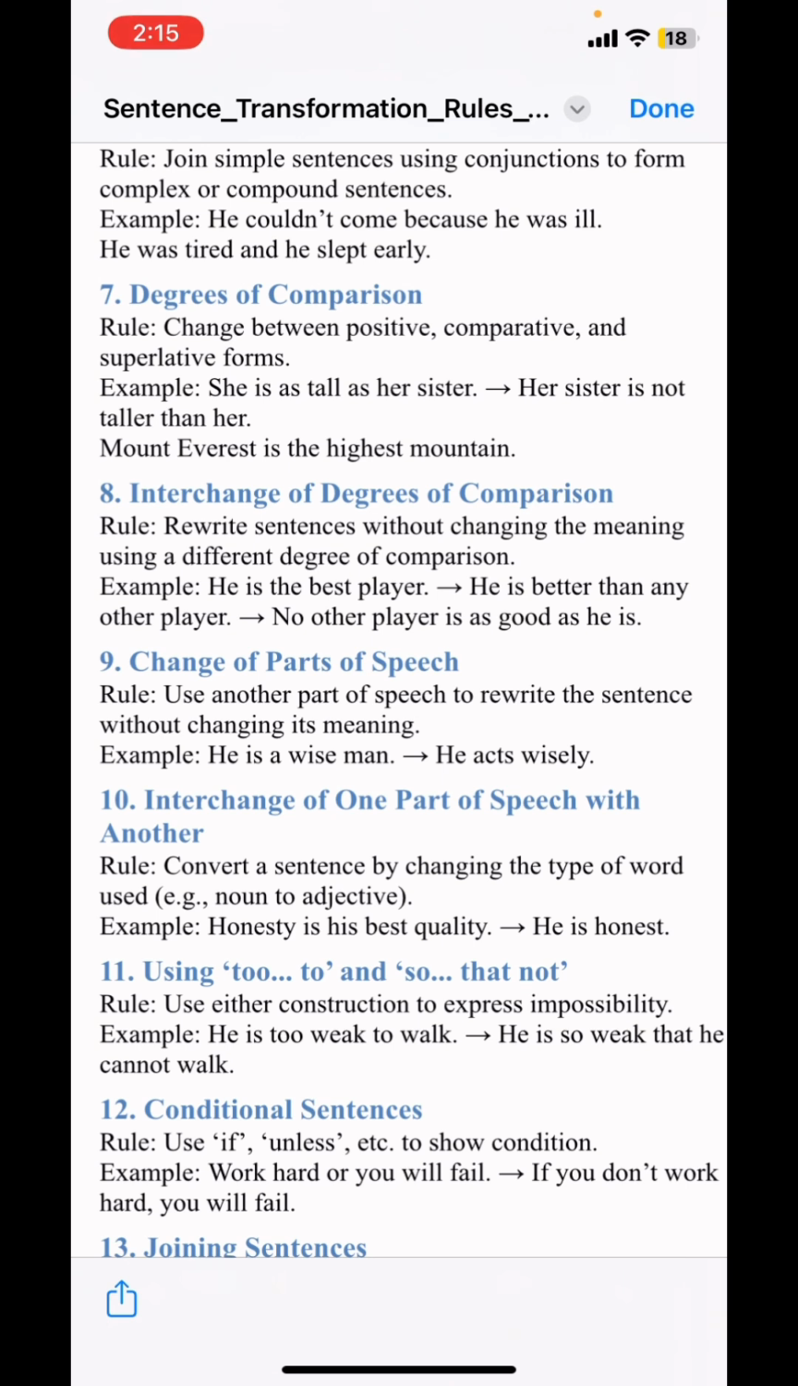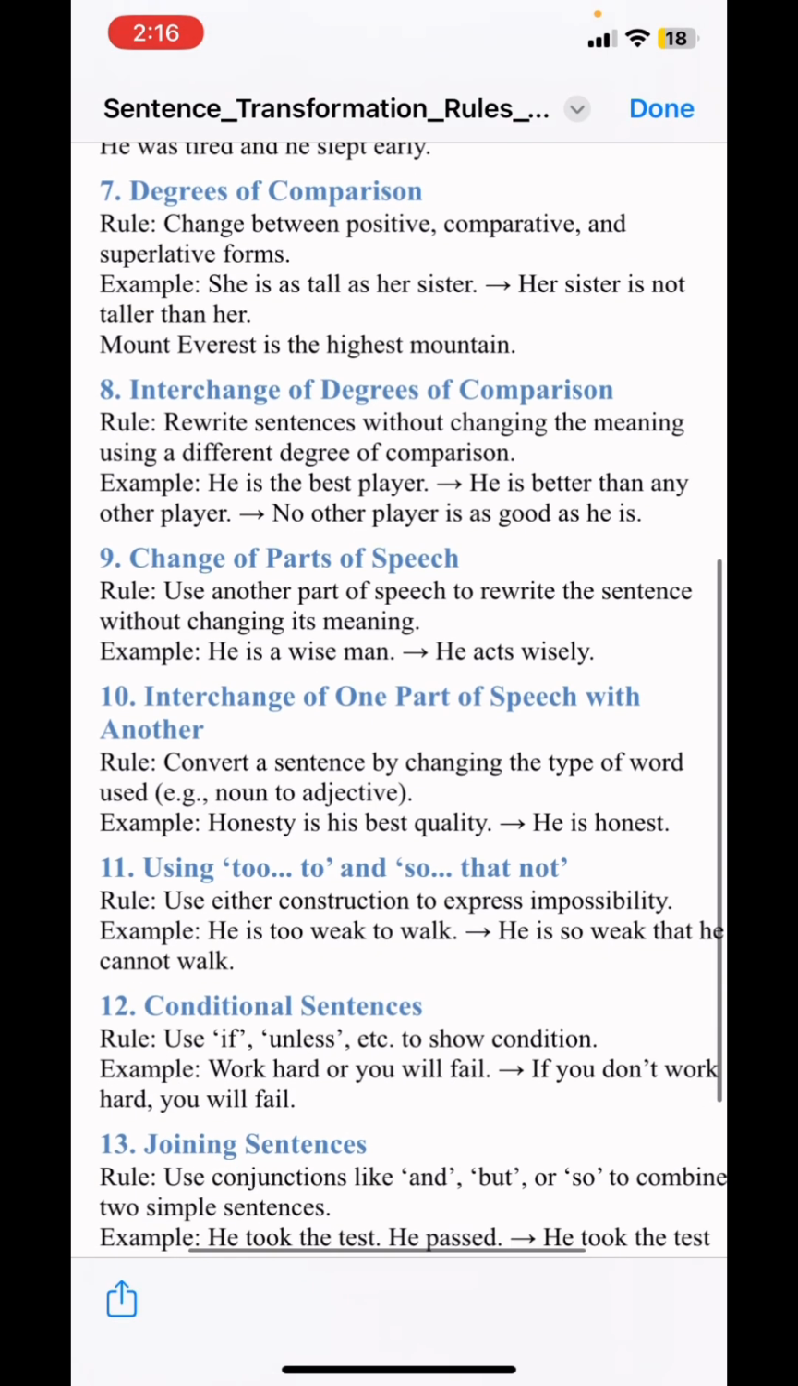And if we convert this sentence to "he is better than any other player," basically the meaning is the same, but we are using the degree of comparison to change the sentence, but the meaning is always the same. And the superlative form of this sentence is "no other player is as good as he is."